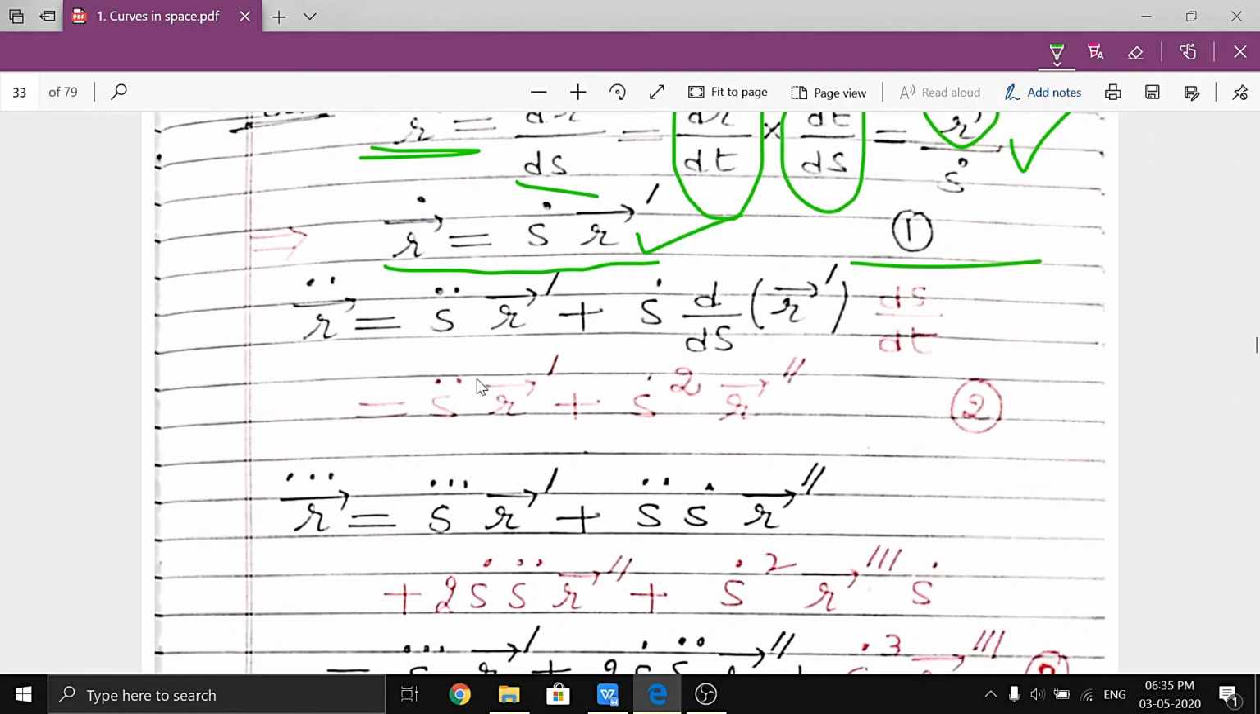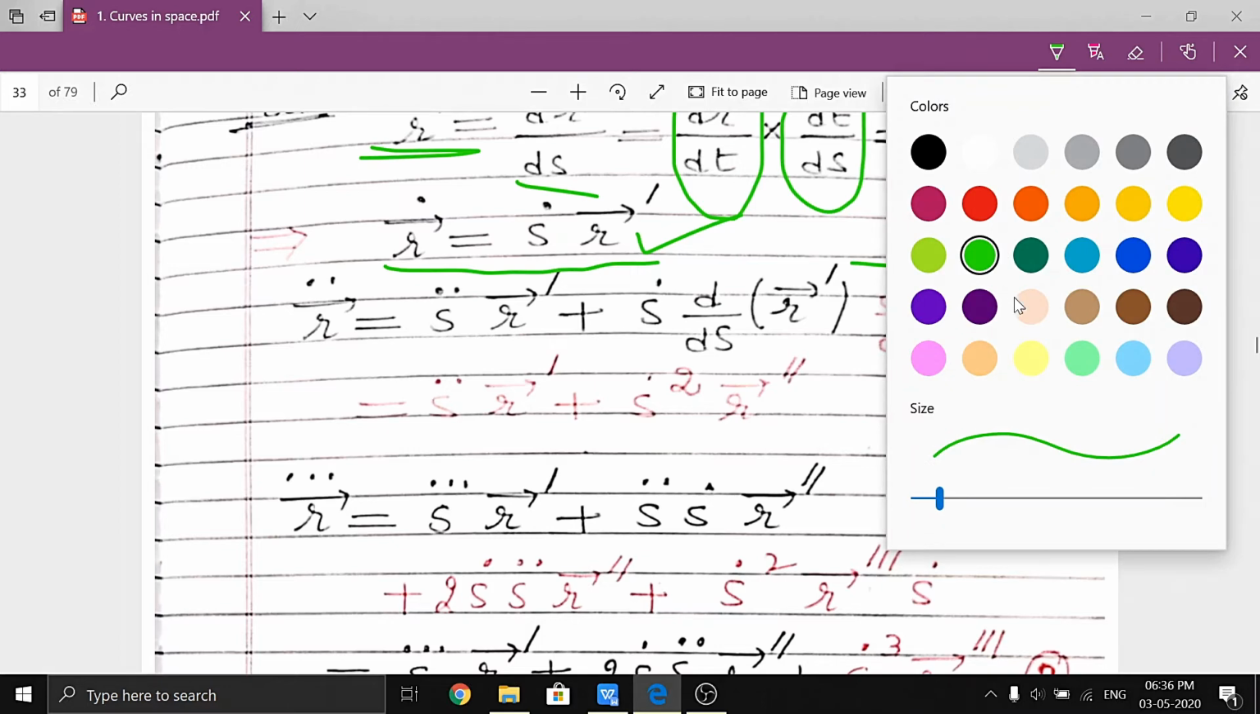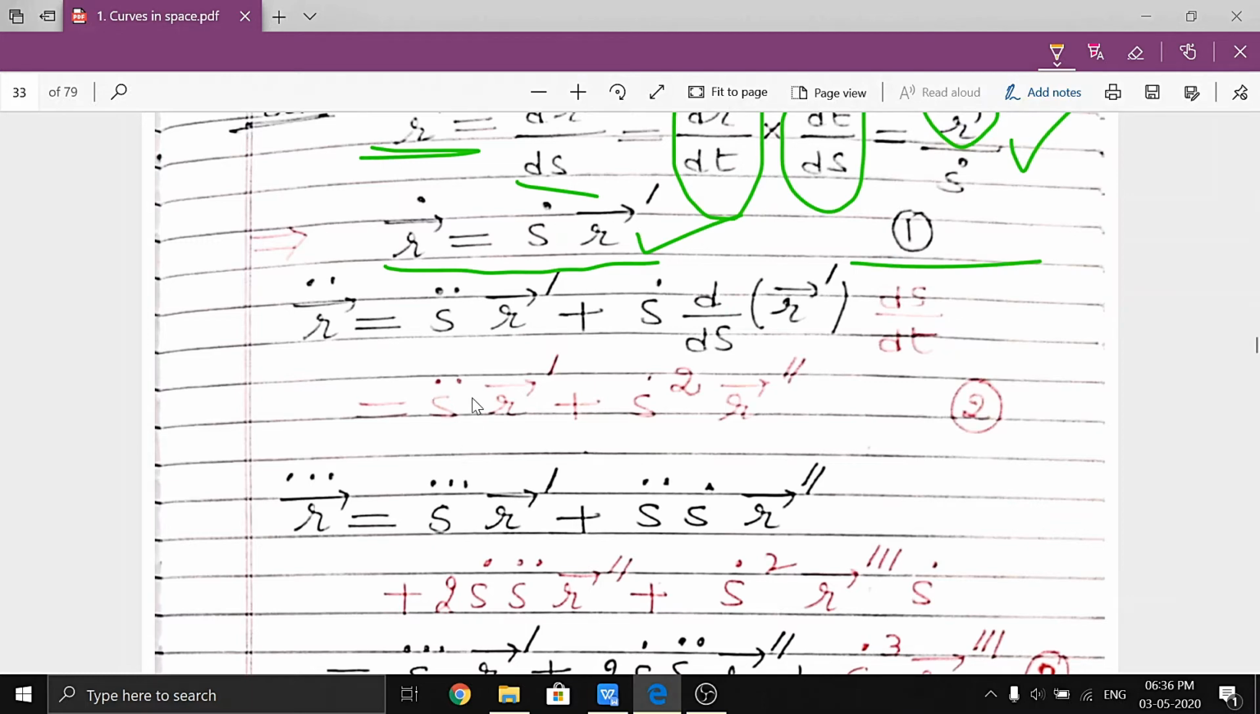Now, this is the second step. Again differentiate this equation, with respect to t, because our aim is to find r double dot. If we differentiate with respect to t, this is r double dot. Clear? Now first function, second function. So first I differentiate this, so this will become s double dot, and this term is simply r dash.